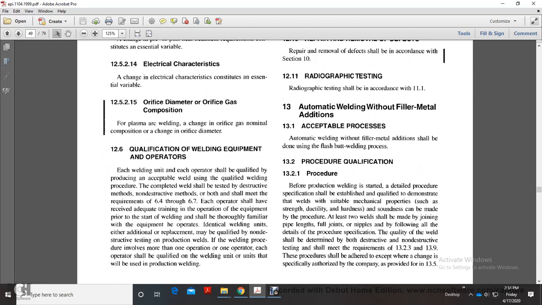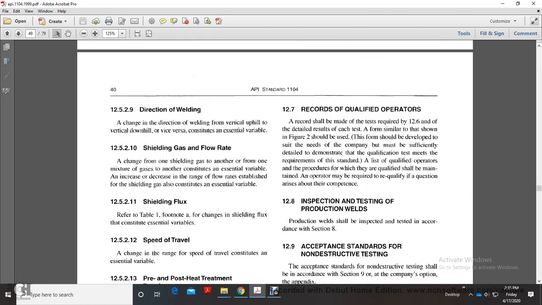Each welding unit and each operator shall be qualified using an acceptable welding procedure. The completed weld shall be tested by destructive methods or non-destructive methods, both of which shall meet the requirements of 6.4 through 6.7. Each operator shall have received adequate training in the operation of the equipment, and shall be thoroughly familiar with the equipment, as he operates identical welding units. Additional or replacement operators may be qualified. If the production welding procedure involves more than one operation or operator, each operator shall be qualified on the welding units on which he will make production welds.